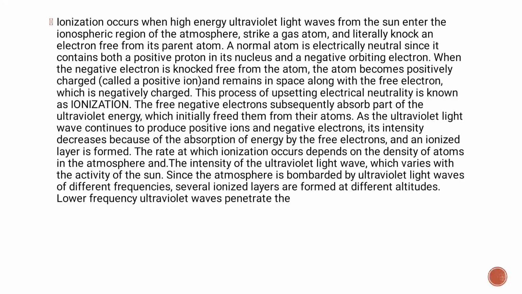As the ultraviolet light waves continue to produce positive ions and negative electrons, their intensity decreases because of the absorption of energy by the free electrons, and an ionized layer is formed. The rate at which ionization occurs depends on the density of the atoms in the atmosphere and the intensity of the ultraviolet light wave, which varies with the activity of the sun. Since the atmosphere is bombarded by ultraviolet light waves of different frequencies, several ionized layers are formed at different altitudes.